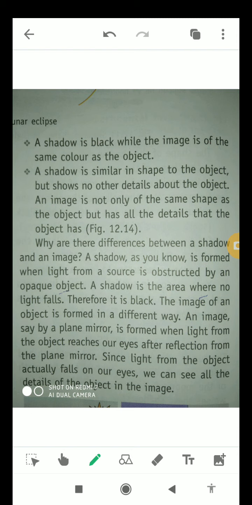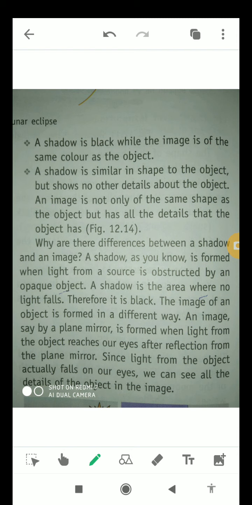These are the differences. First one is a shadow is black while the image is of the same color as the object. So this is the basic or main difference between the shadow and image. Okay students, second one is a shadow is similar in shape to the object. So the shadow is always identical in the shape of the object but shows no other detail about the object.